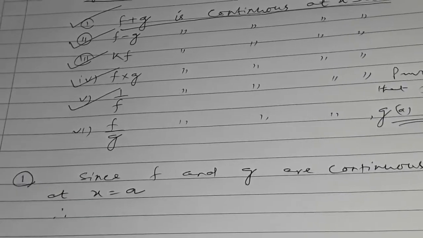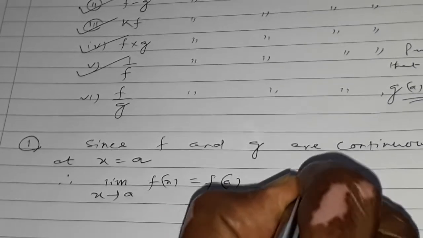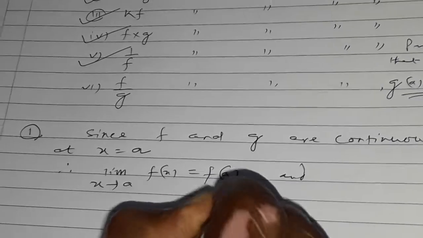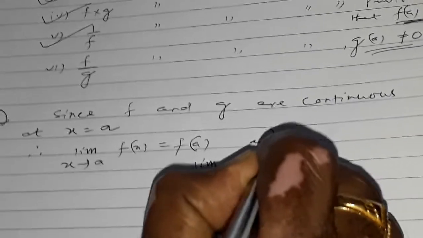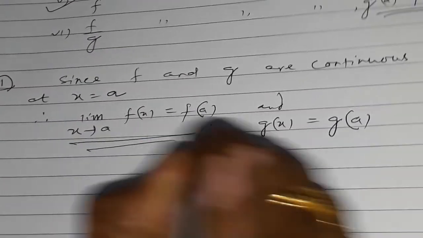Since f and g are continuous at x equals a, therefore limit x tends to a of f(x) equals f of a, and limit x tends to a of g(x) is equal to g of a. This is given.